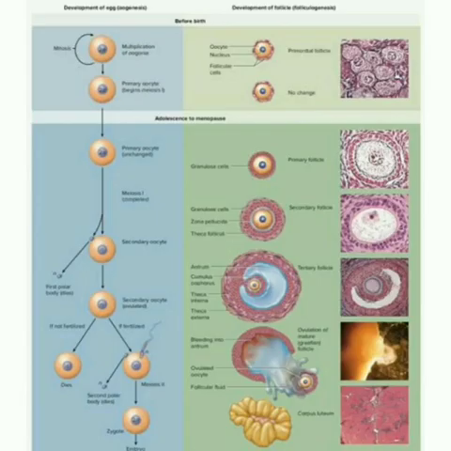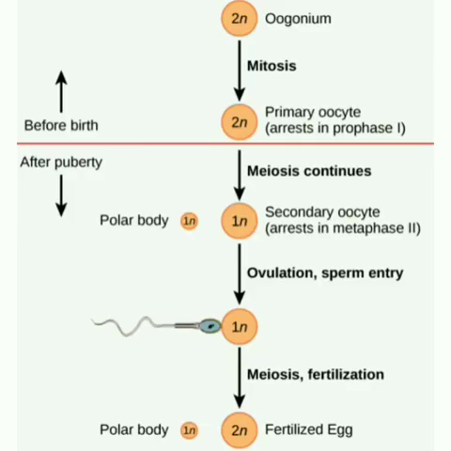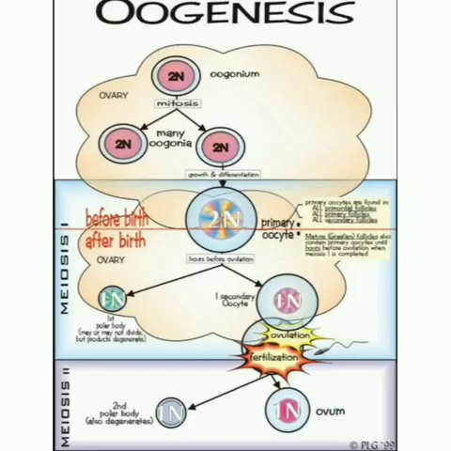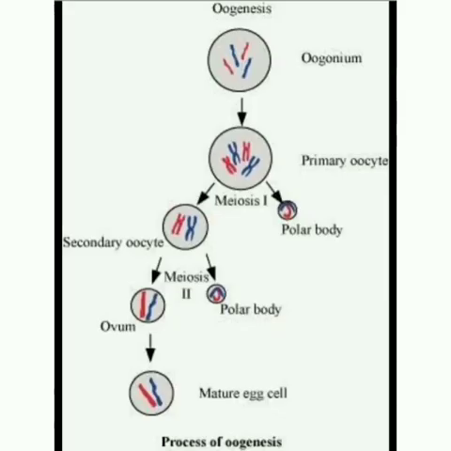At this time, the primary oocyte within the tertiary follicle grows in size and completes its first meiotic division and forms secondary oocyte. It is an unequal division, resulting in the formation of a large haploid secondary oocyte and a first polar body. The first polar body disintegrates. During fertilization, the secondary oocyte undergoes second meiotic division and produces a large cell, the ovum, and a second polar body.